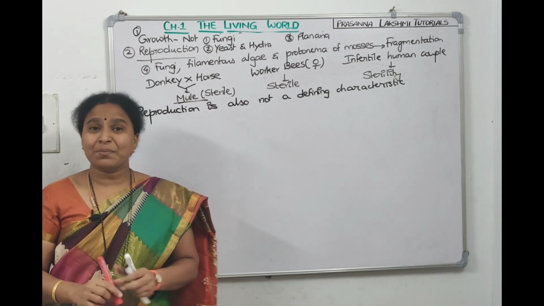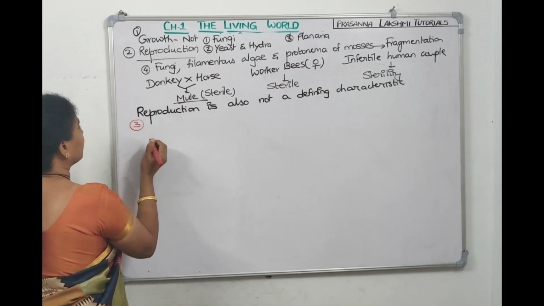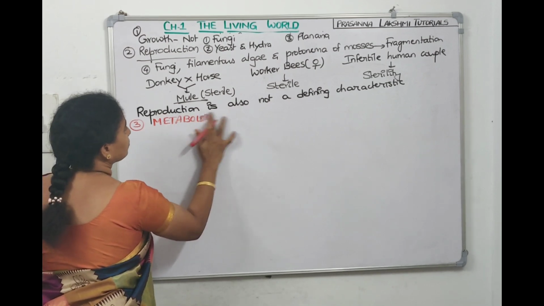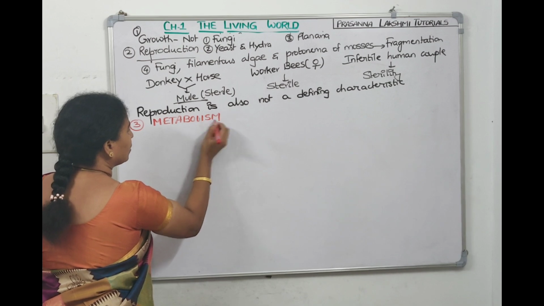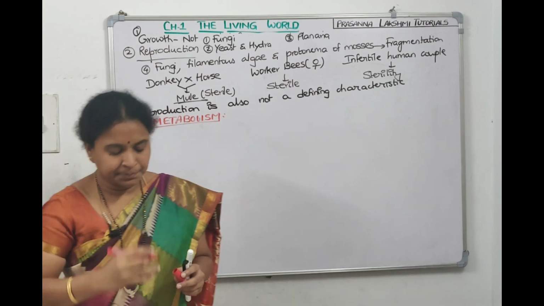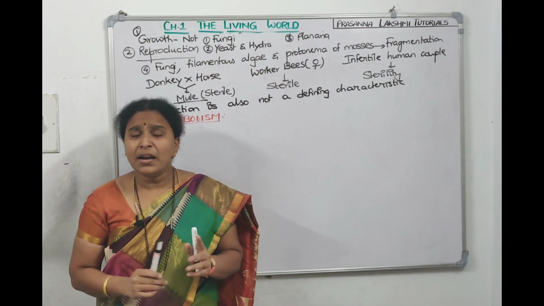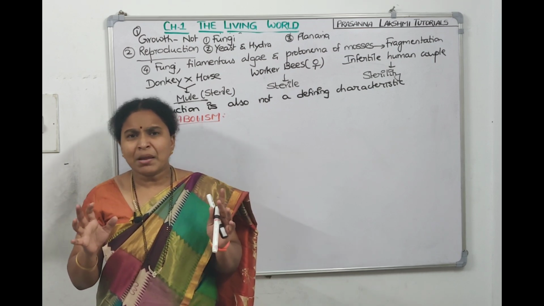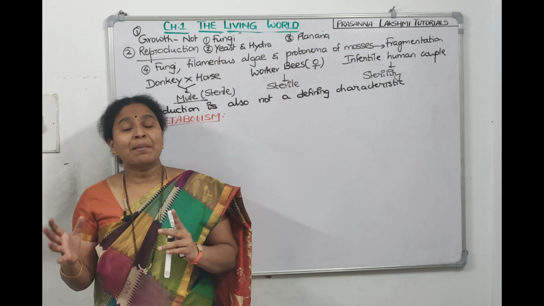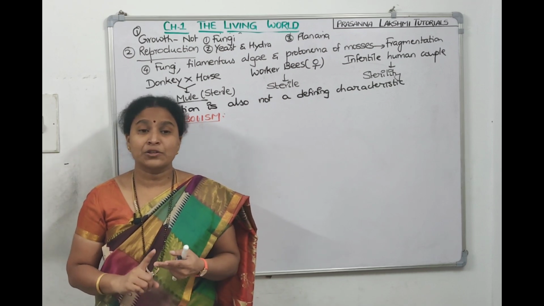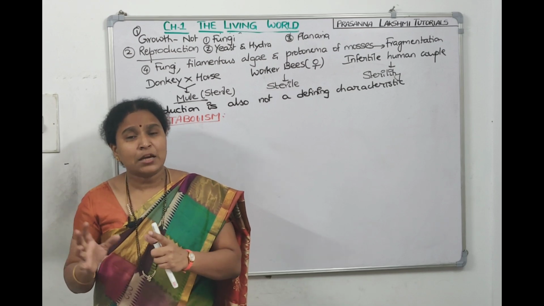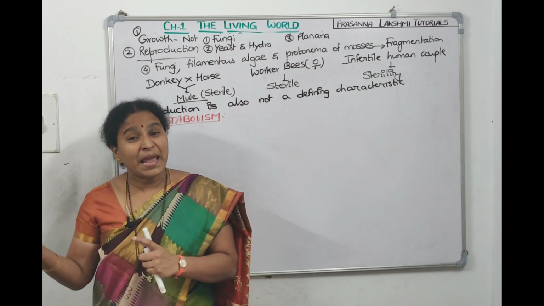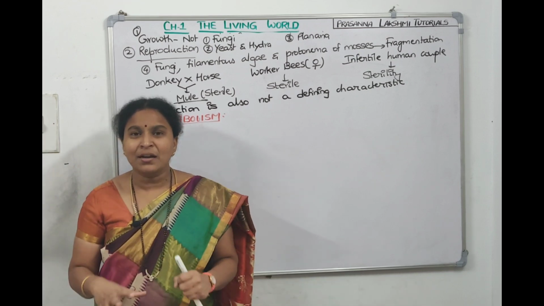What is that? We wrote on the board. It is metabolism. So now the third characteristic living organisms exhibit, it's called metabolism. Now what is metabolism? All living organisms are made up of chemicals. Some chemicals might be small, some chemicals might be big. Some chemicals belong to carbohydrates, others belong to protein, fats, nucleic acids. That means they belong to different classes, they are of different sizes, they have different functions. They are constantly being made to build the body, they're constantly being broken to give the energy.